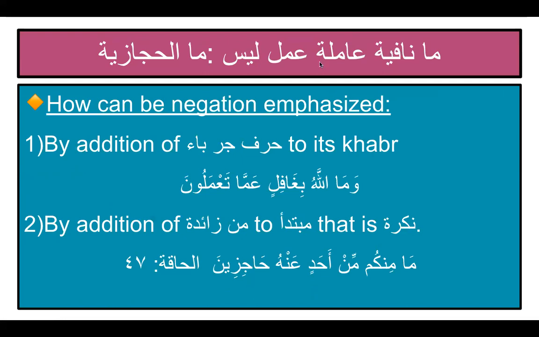Ma Nafiya Amila, or Ma al Hijaziyya, can have emphasis in its negation by addition of harf jar ba zaida. So when harf jar ba zaida attaches to the khabar of ma al hijaziyya, it emphasizes it. So here we can see وَمَا اللَّهُ بِغَافِلٍ عَمَّا تَعْمَلُونَ. So Mallahu, Allahu looks like mubtada. Ma is negation particle or nafiya. So is it truly ma al hijaziyya?